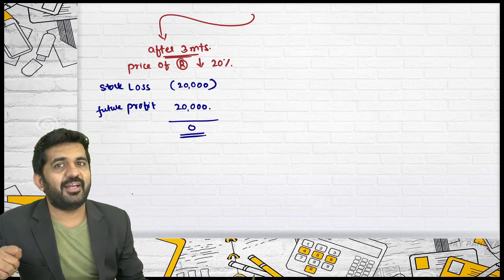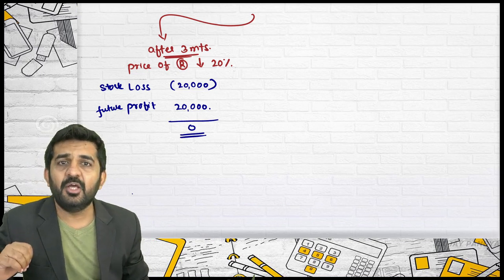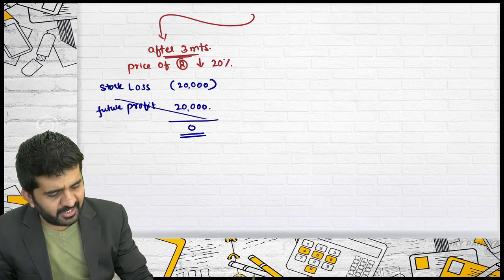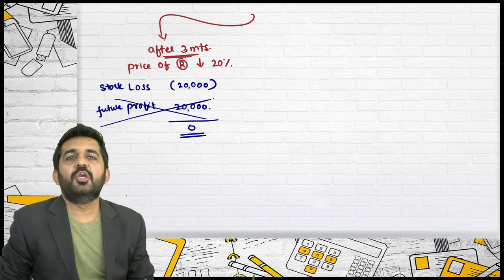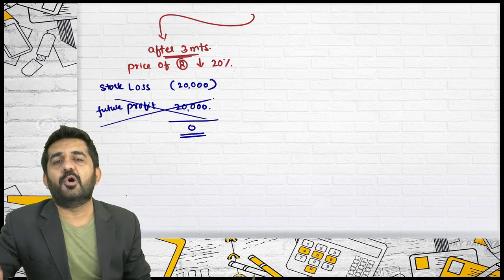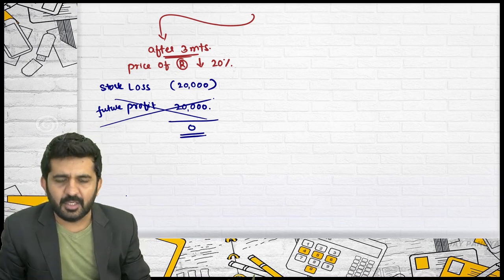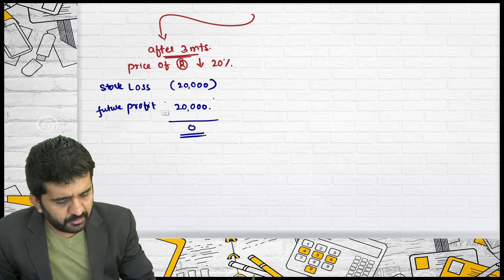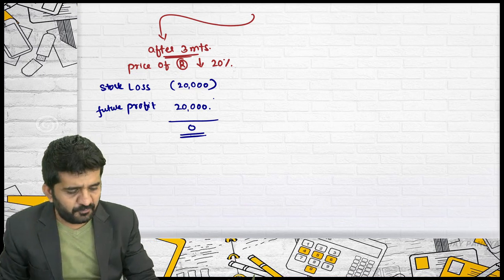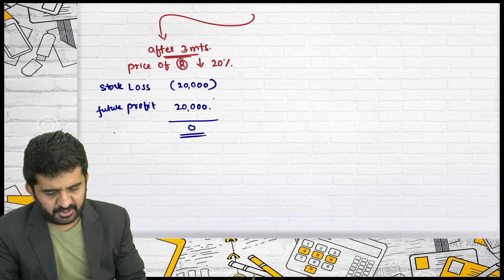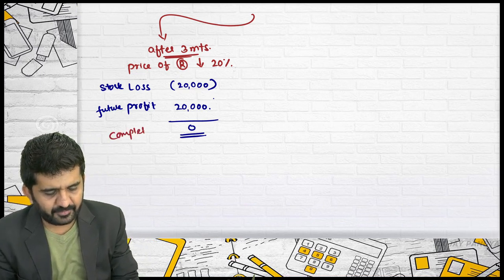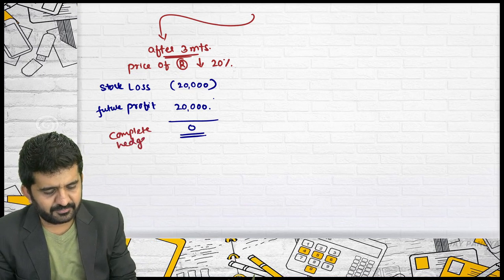Now you are neither having profit nor having loss. Had you not taken this position, you could have incurred a loss of rupees 20,000. Right now you have not incurred a loss of a single rupee. Is it alright? So this is proof that it is a complete hedge.